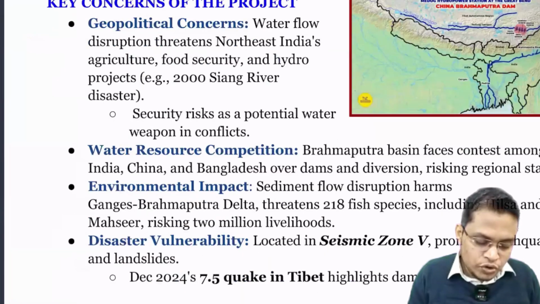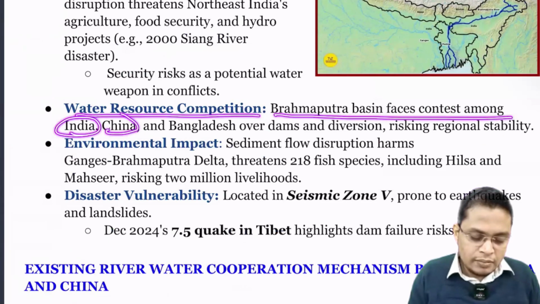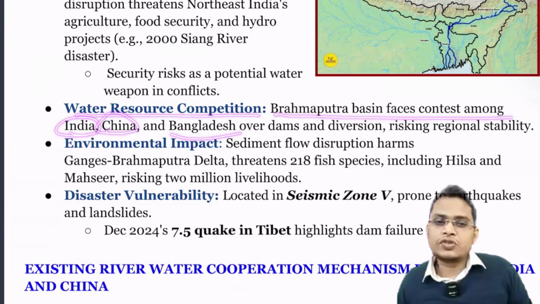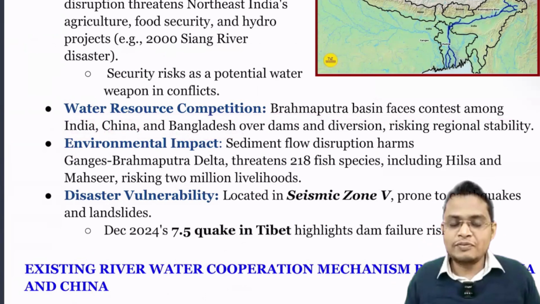Next is water resource competition. Brahmaputra faces contest among China, India, and Bangladesh. So 3 countries, and that can lead to further water war or conflict. It is said that in future, war is going to happen because of water only.